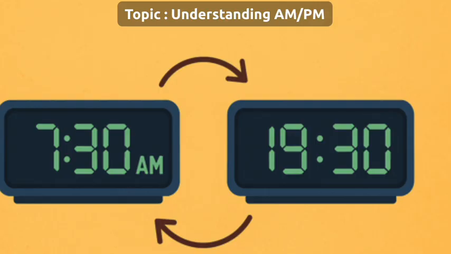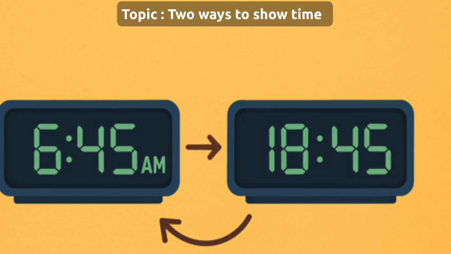Next topic, understanding AM PM and the 24-hour digital clock. We will learn something interesting. We will learn how to read time on a digital clock using AM and PM. Next topic, two ways to show time. 12-hour clock. This is what we usually see at home or school. It uses AM for morning and PM for afternoon and night. 24-hour clock. This is called a digital clock. You can see this in trains, airports, and hospitals. Let's learn how to match the two.